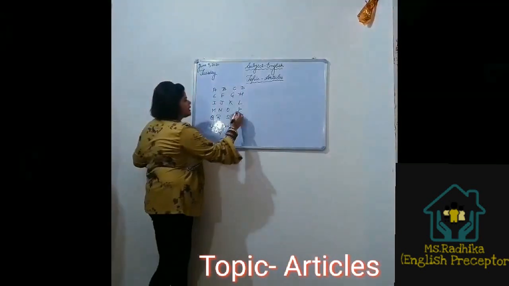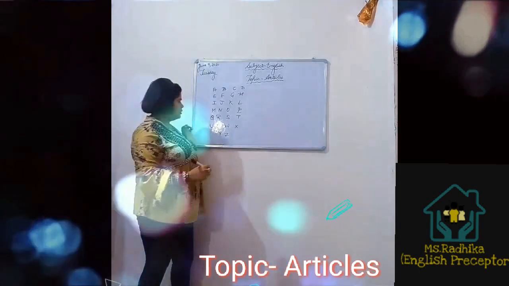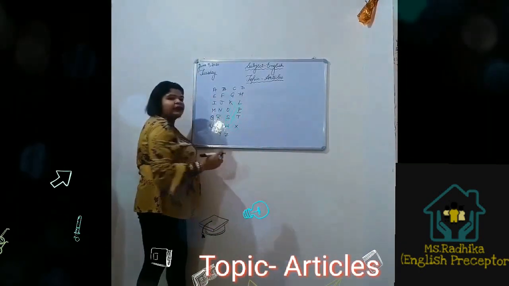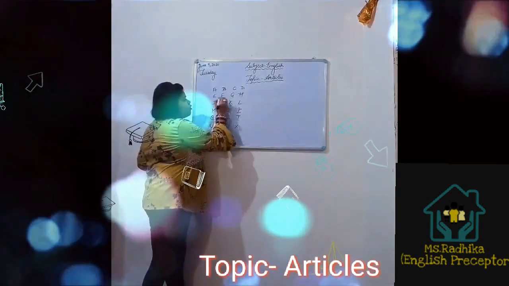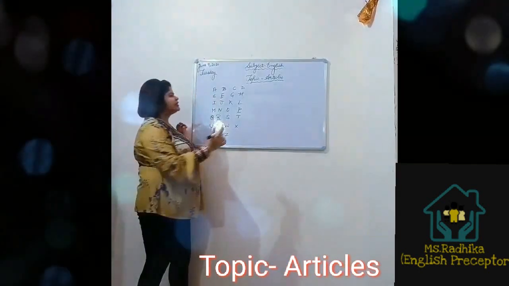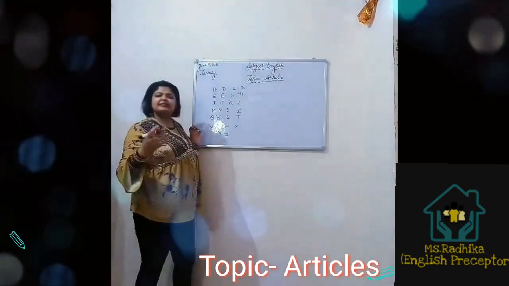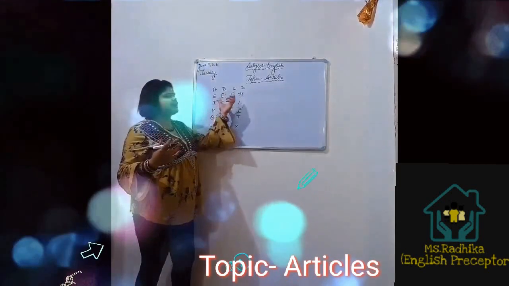For example, the sound of P is P, the sound of R is R, the sound of S is S, the sound of H is H.